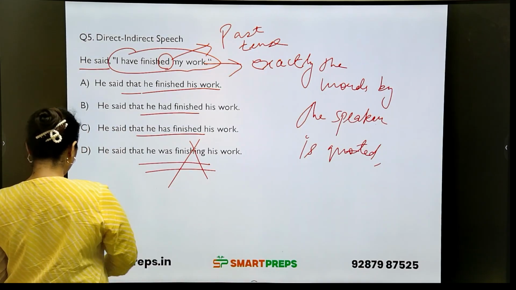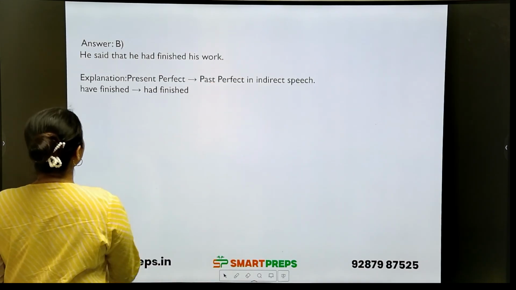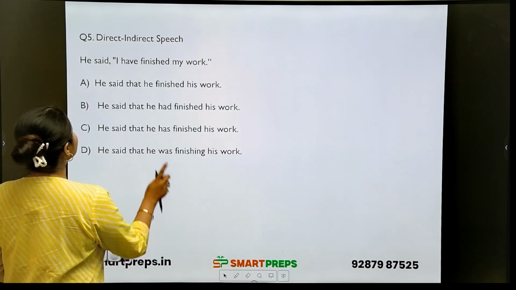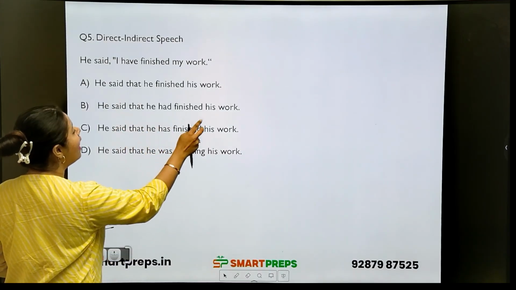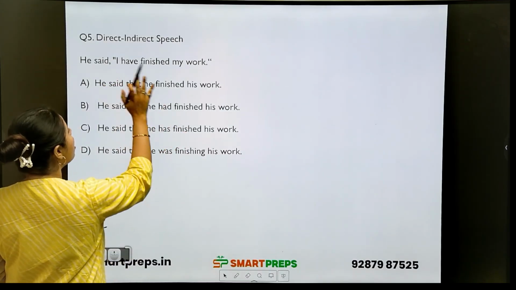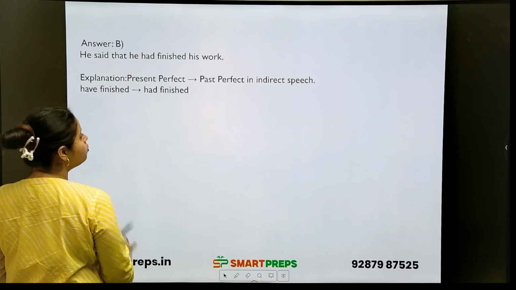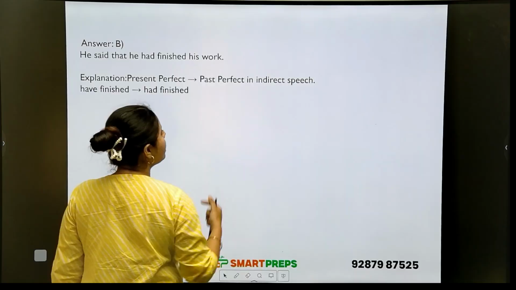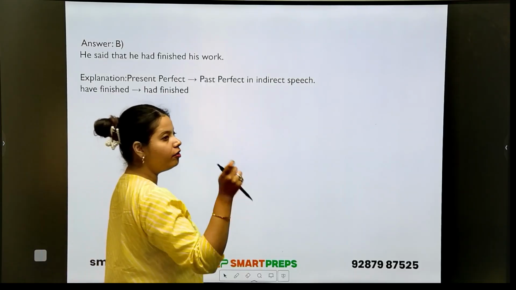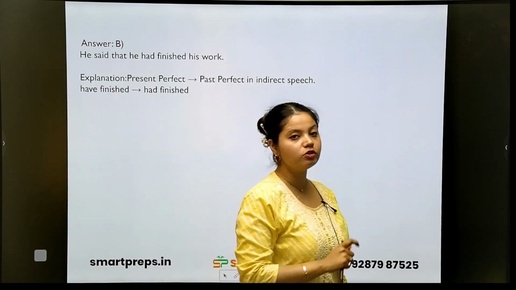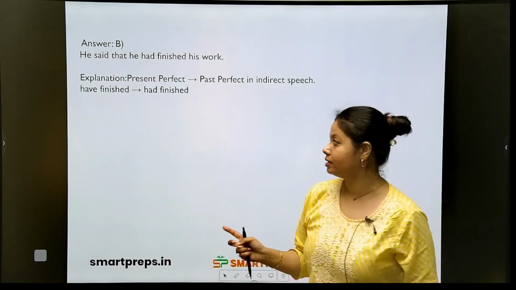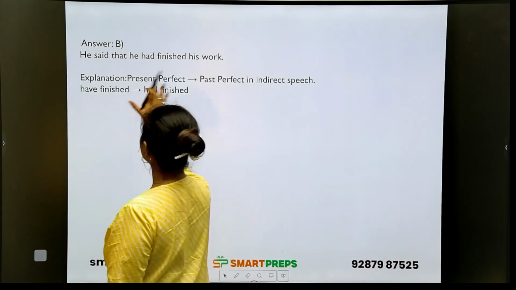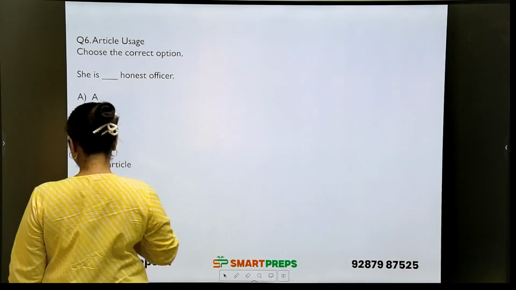So what will be the answer here? The answer is B, he said that he had finished. Why had? Because have is there, we have to transform it to had, present perfect to past perfect in the indirect speech. Yes or no? Whenever the sentence is in present perfect, we have to change it to past perfect. Clear? So have finished will be had finished.